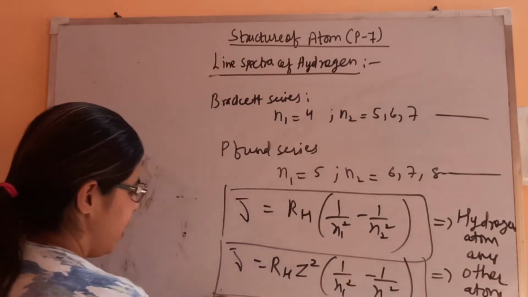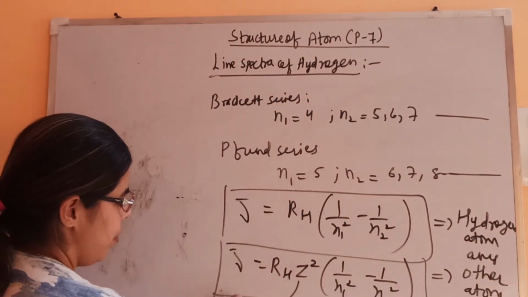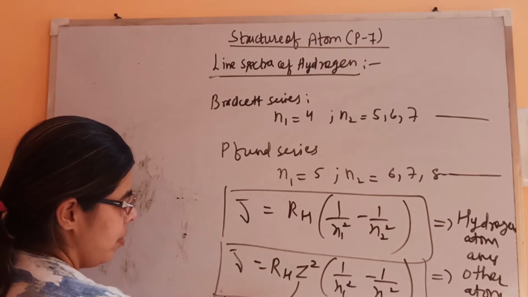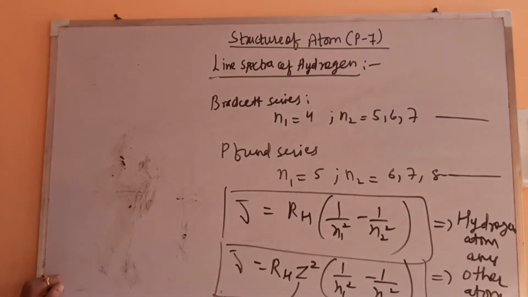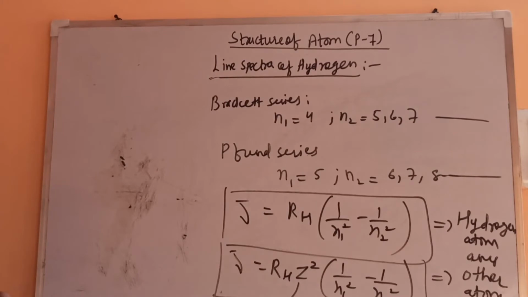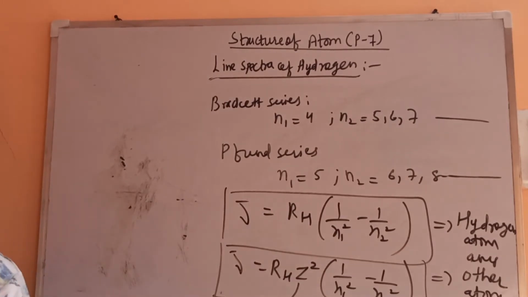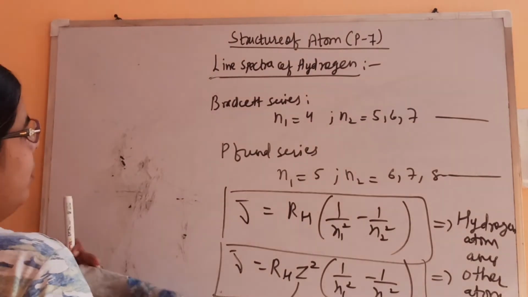As we have introduced Z, all of you know what is Z, it's the atomic number of the species or the element which is involved. So this is all about the line spectra of hydrogen.